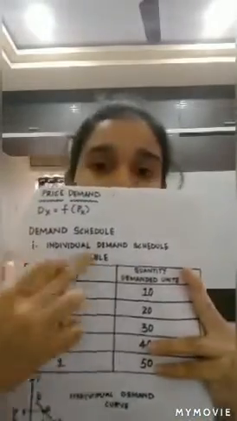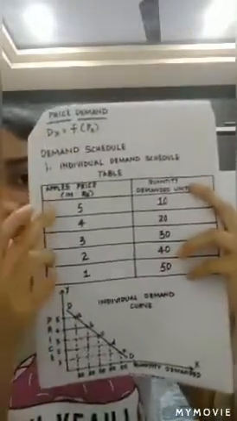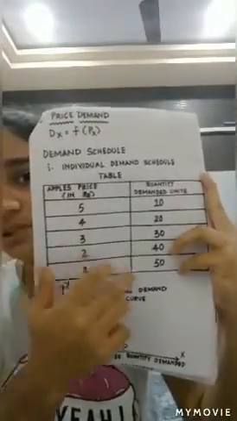And in price demand, we have the demand schedule. So first of all, what is a demand schedule? A demand schedule means the list of various quantities demanded at various prices in the market during a given period of time. And it is of two types, that is individual demand schedule and market demand schedule. First, learning about the individual demand schedule. An individual demand schedule is a list of various quantities of a commodity purchased by a single consumer at different prices in the market. And this states that there exists a negative or an inverse relation between the price and the quantity demanded. If you have a look at this table for the individual demand schedule, here we have taken the prices of apples and the quantity demanded for these apples in units.